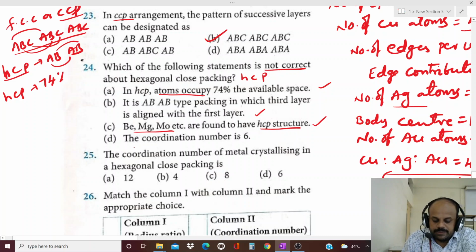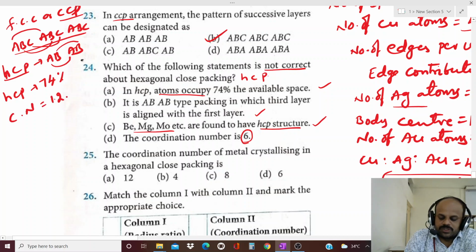But the fourth statement says the coordination number is 6. But what is the actual coordination number of HCP? The coordination number in HCP is equal to 12. But they have given 6. Hence this is the wrong statement. So what is the correct option for this question? D option, that is the fourth option, is the correct answer. The coordination number is 12 in HCP, but they have given 6. That's why option D is the wrong statement.